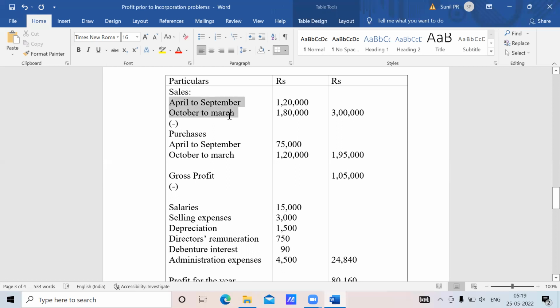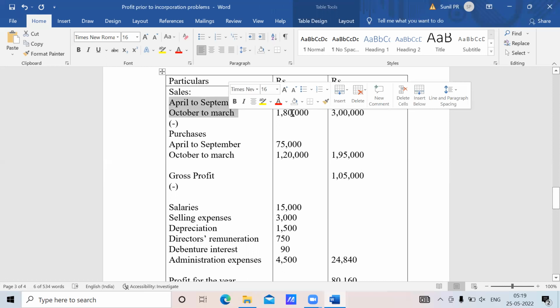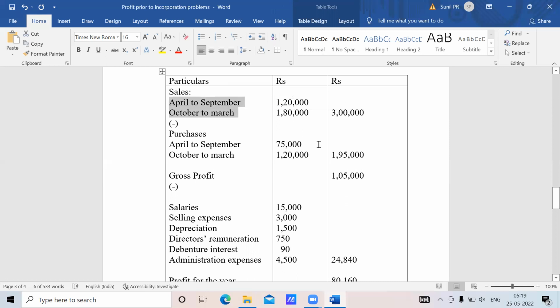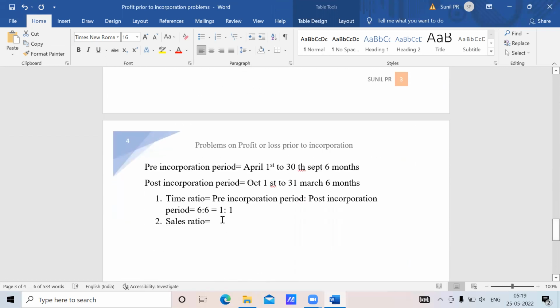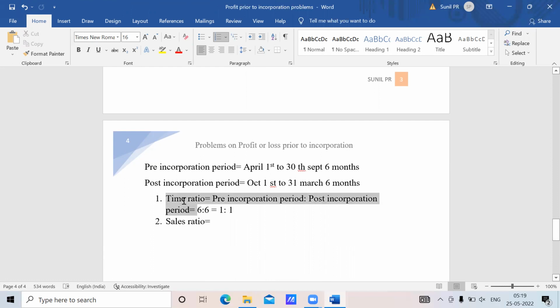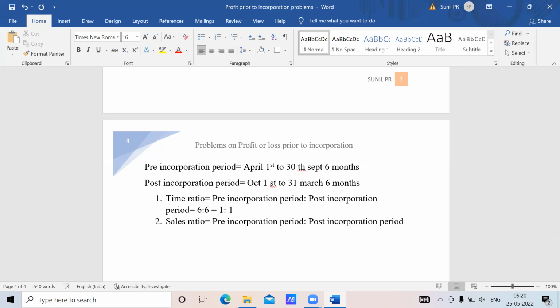October to March, correct? 1,20,000 is to 1,80,000. So they have only given the sales of pre-incorporation period and post-incorporation period. So what you need to do is just copy that amount. So that will be, what is the pre-incorporation sales now?